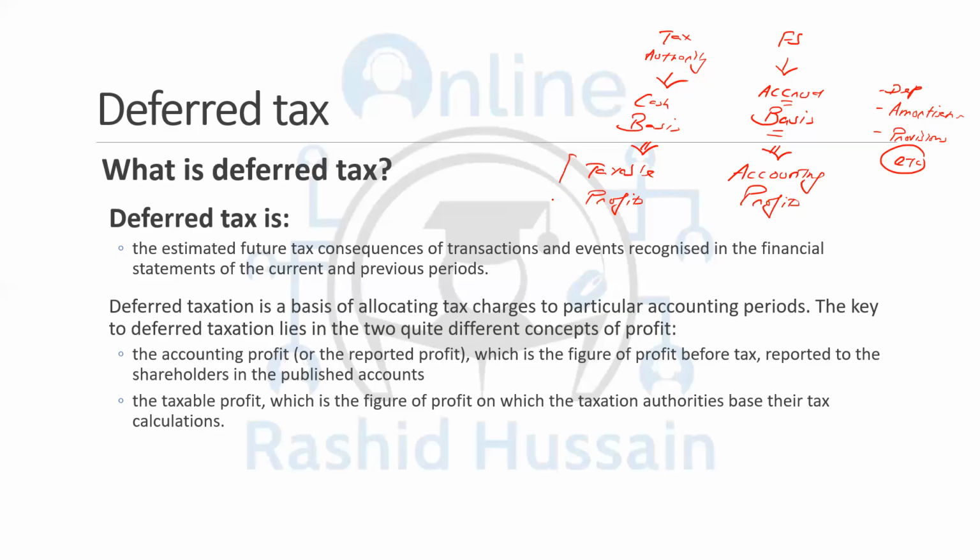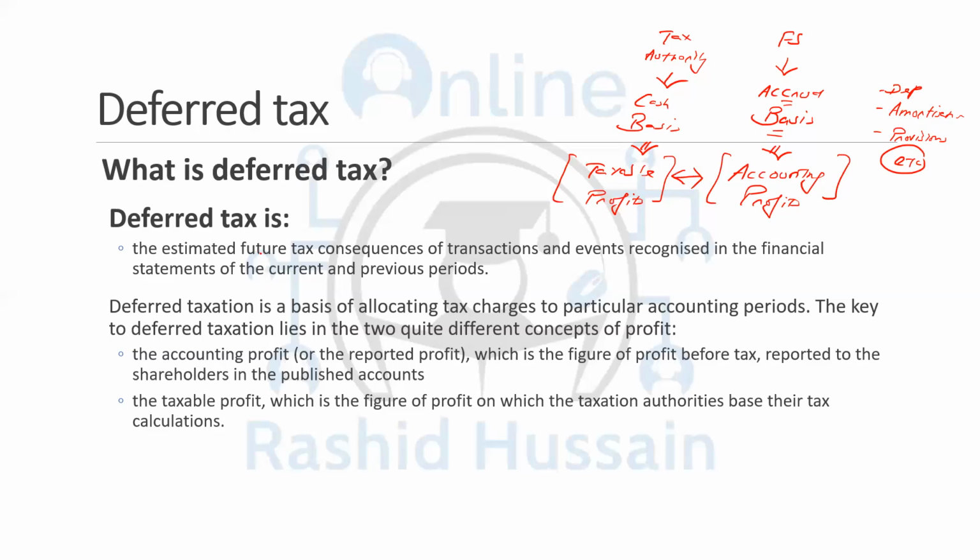Now, there will be a difference between these two, and there will be future tax consequences due to the difference between the accounting profits and the taxable profits.